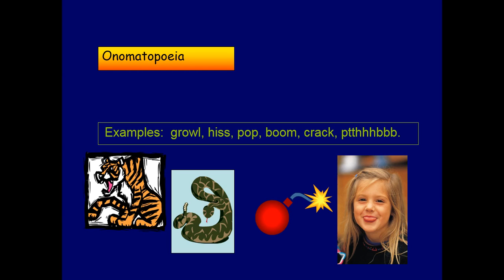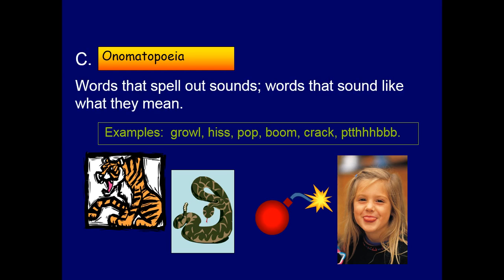Okay, here we have onomatopoeia. What is it? Words that spell out sounds, words that sound like what they mean. You can hear the sound from words like growl, hiss, pop, boom, crack, and so on. So you can hear the sound or imagine the sound through the words. Okay? So again, words that spell out sounds, words that sound like what they mean.